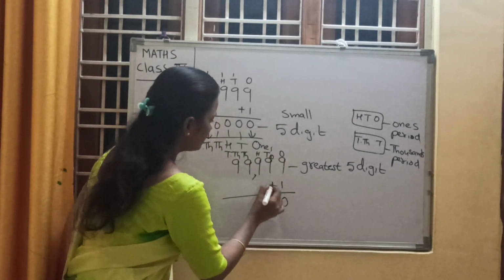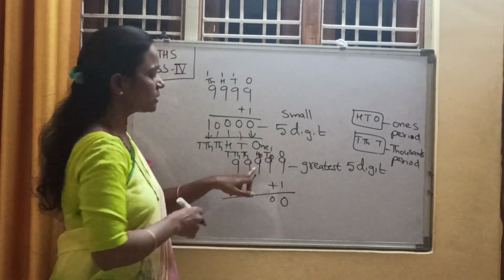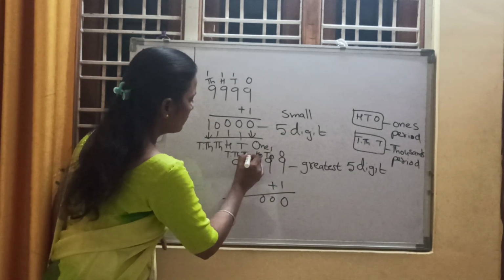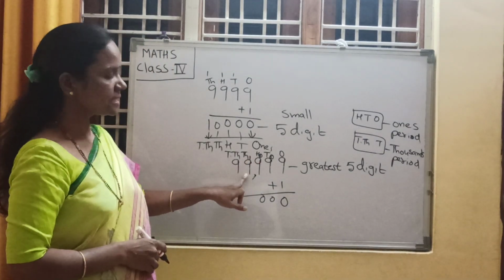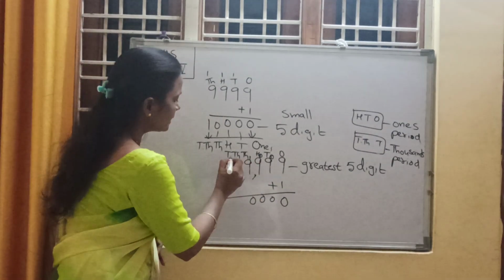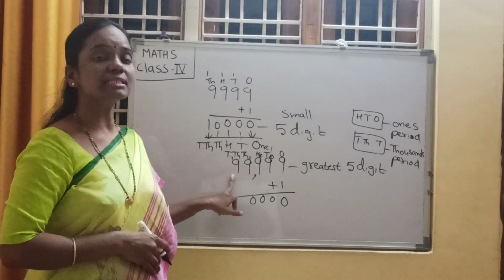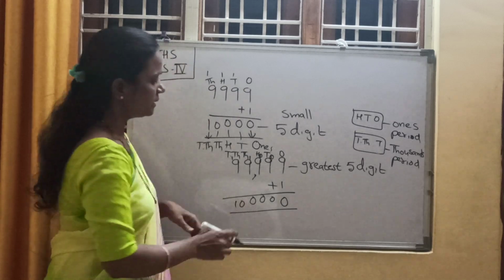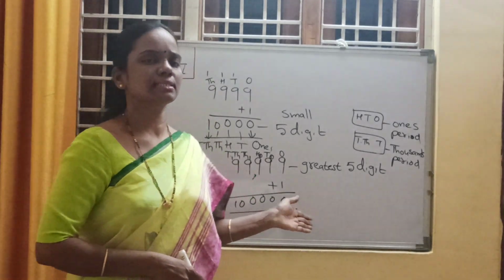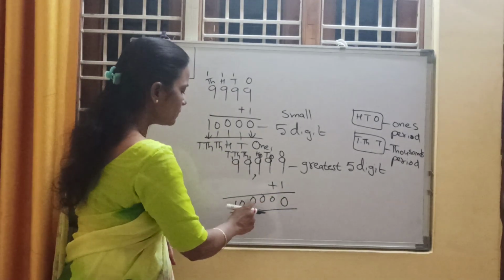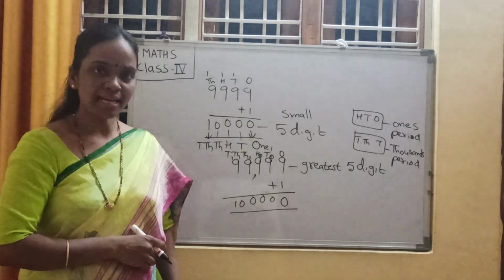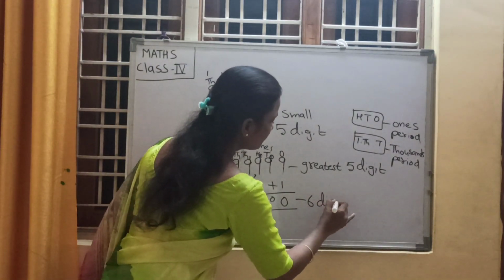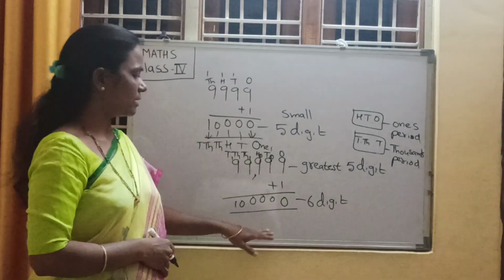Write 0 here, 1 is the carry over, forwarded to the next place. 1 plus 9 is 10. 0 here, 1 is the carry over. 1 plus 9 is 10. 0 here, 1 is the carry over. 1 plus 9 is 10. Children, tell me, what digit number is it? Count 1, 2, 3, 4, 5, 6. It is a 6-digit number.